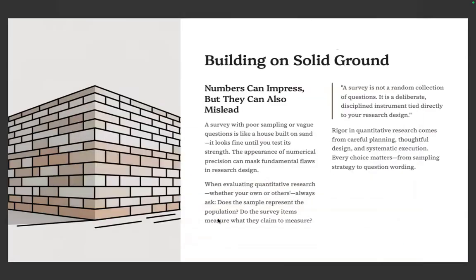Okay. Now, building on solid ground. Numbers, you have to understand, can impress, but they can also mislead. A survey with poor sampling or vague questions is like a house built on sand. It looks fine until you test its strength. The appearance of numerical precision can mask fundamental flaws in research design.